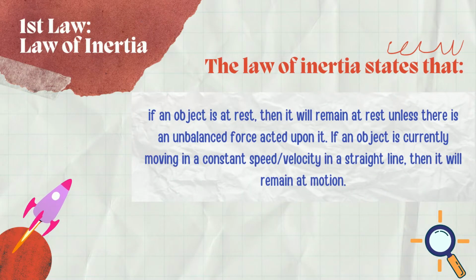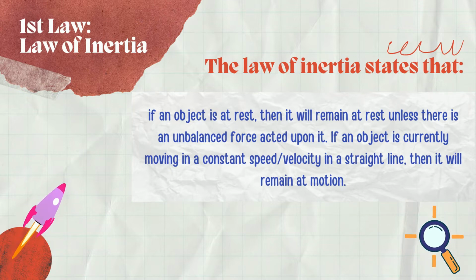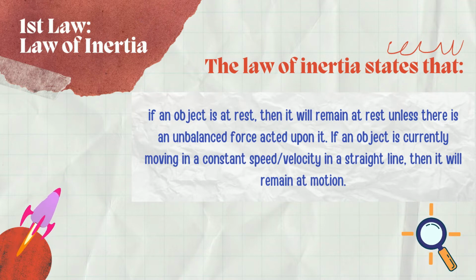So the first law of motion is the law of inertia. This law simply states that if an object is at rest, then it will remain at rest unless there is a force or an unbalanced force acted upon it. And if an object is moving at a constant speed in a straight line, then it will remain in motion unless there is an unbalanced force acted upon it.